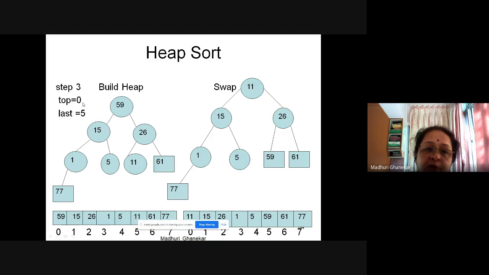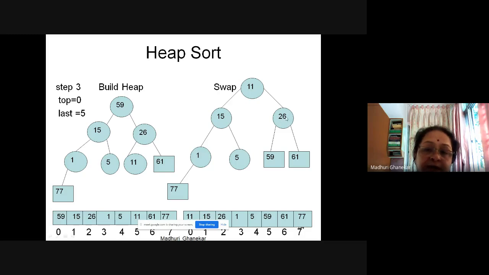Now the top is 0 and last is 5. So for the next iteration, we need to swap it with this. But before that, we forget about those three elements and check if the heap property is fulfilled for this. This part is okay, this and this is not okay. This section is not okay.